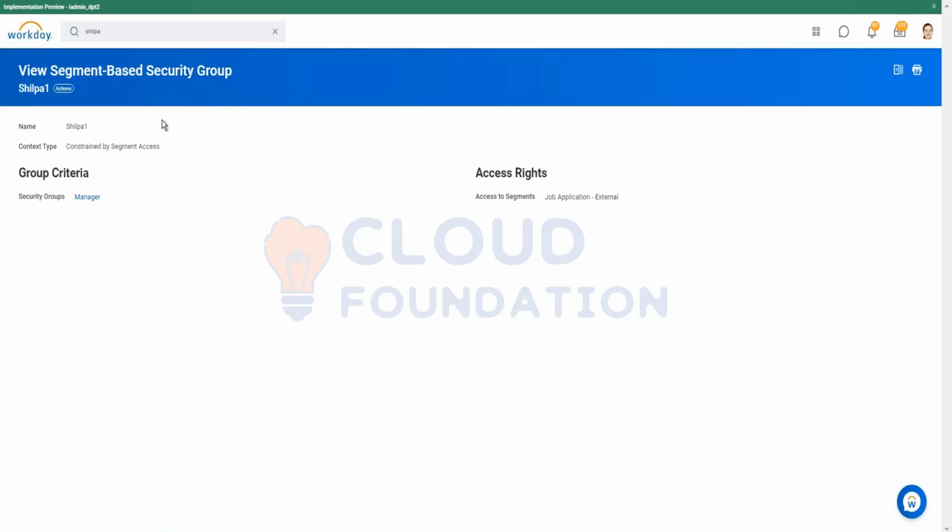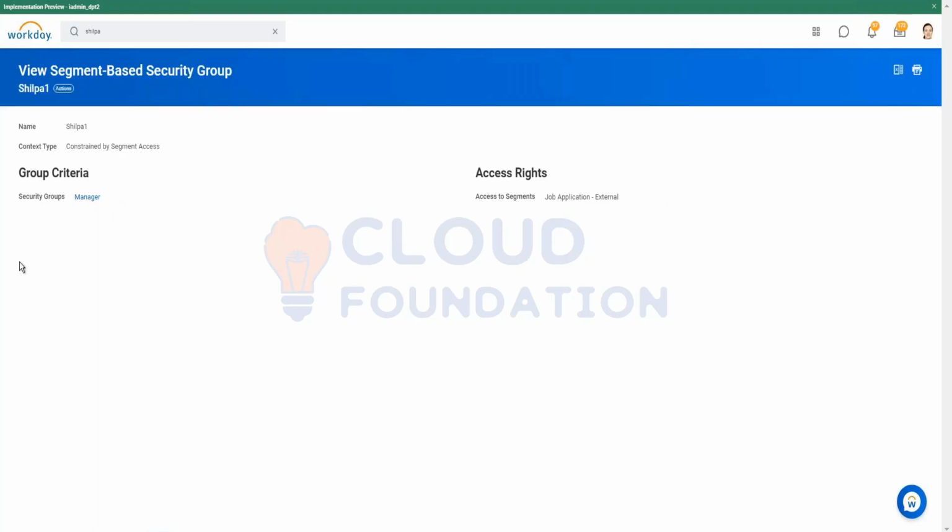So this segment security group we are going to add as a normal security group in our job application BPs. I'll show you at the end of the class where we are supposed to add this segment-based security. And these security groups can include both role-based security groups and user-based security groups. But what is the logic behind the security group? It is restricting the access of a particular functionality.